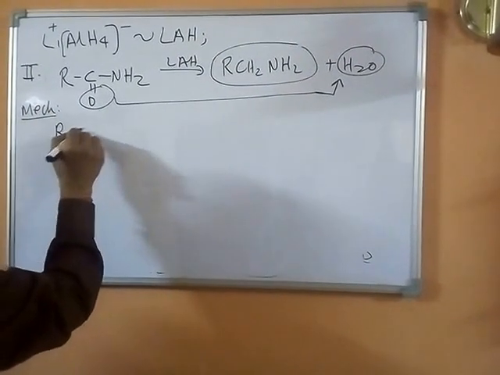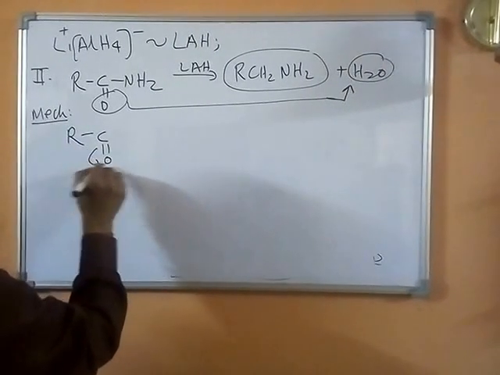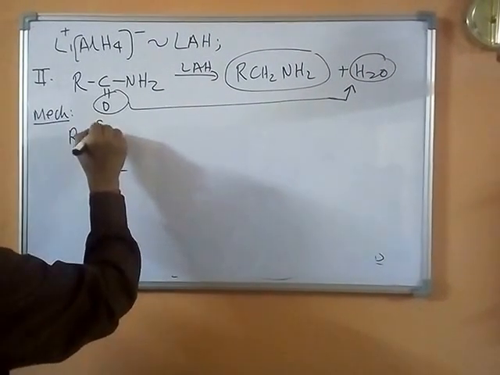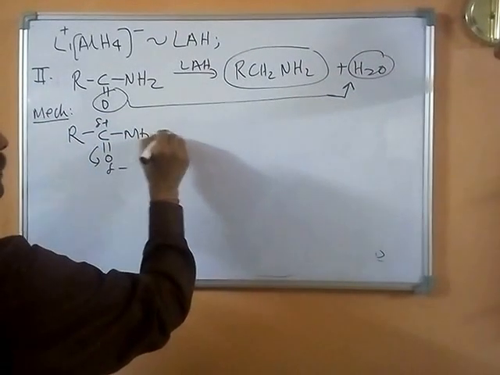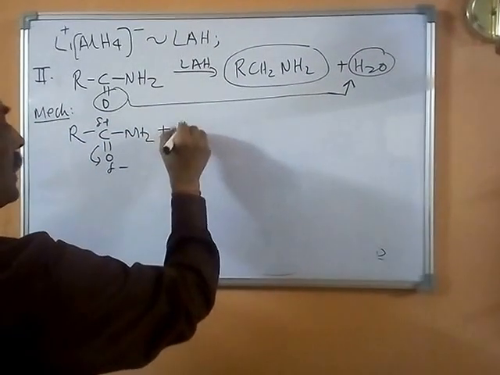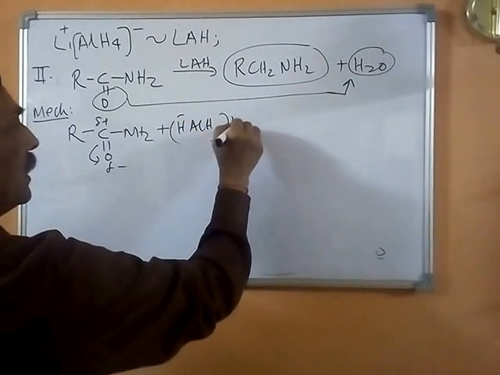So RC double bond O, this is polarizing to give delta minus and delta plus, NH2 plus H- AlH3 Li+